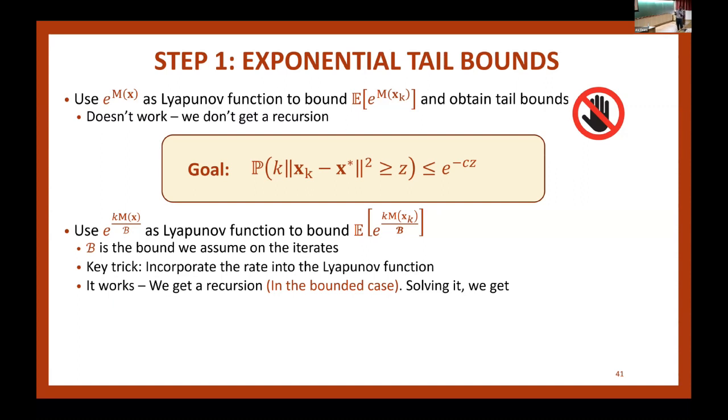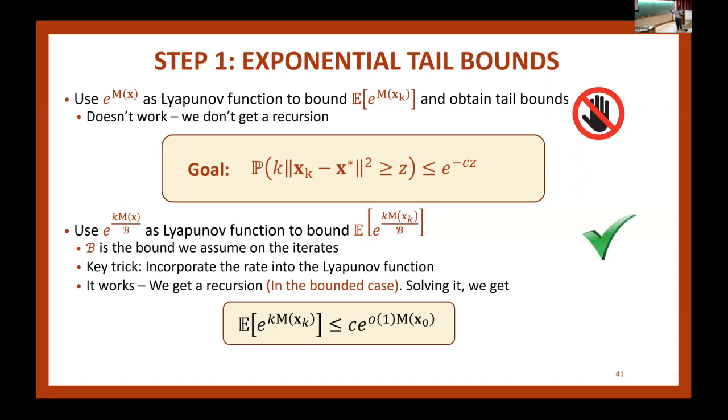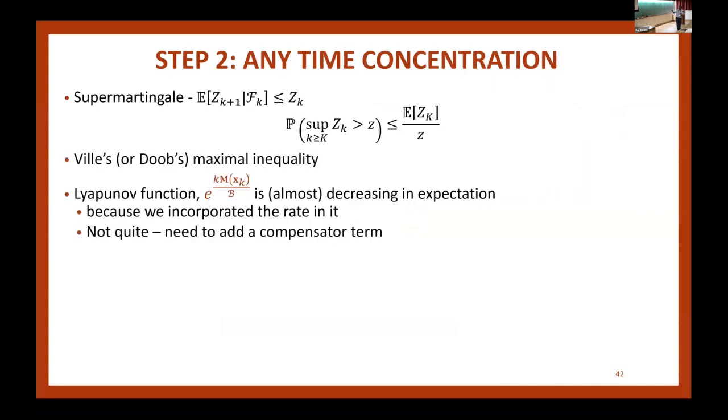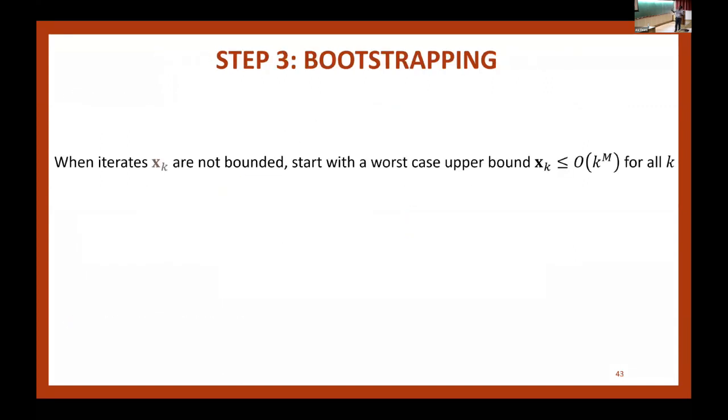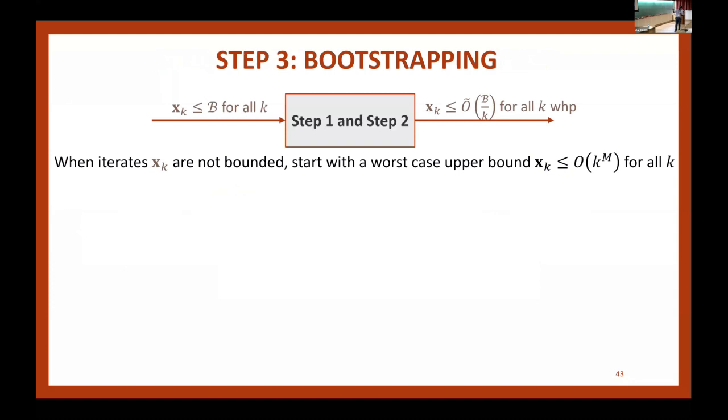Then step 2, I'll not get into the details, but step 2 is to make this bound anytime by using martingale arguments. So let me skip that. But I want to go to step 3. Again, like I said, if you do step 1 and step 2, let's say you're looking at the case where the iterates are bounded. In this case, you start by assuming iterates are bounded. Then you show that your iterates are less than 1 over k with high probability. By high probability, I mean the Gaussian tail.